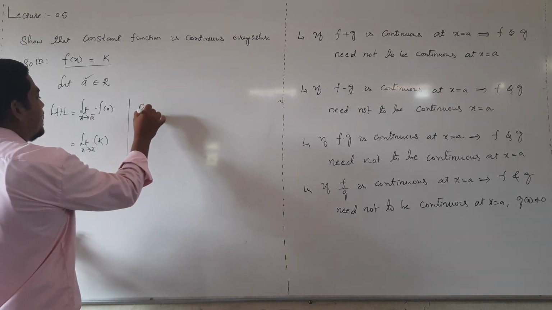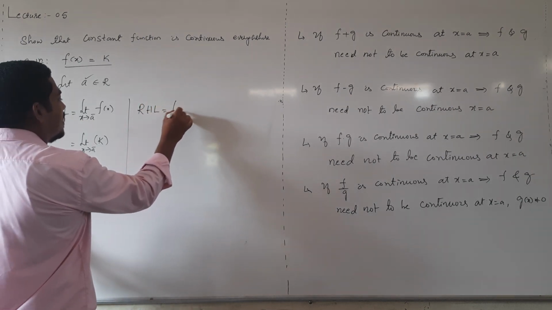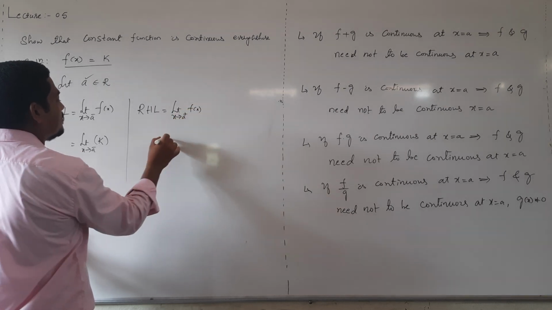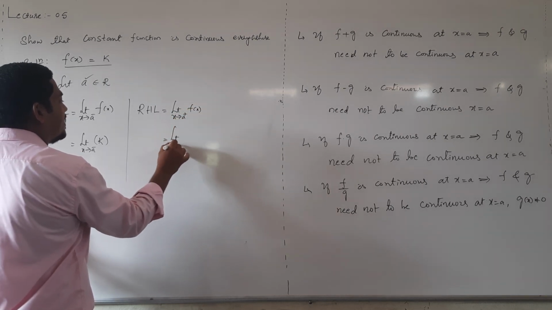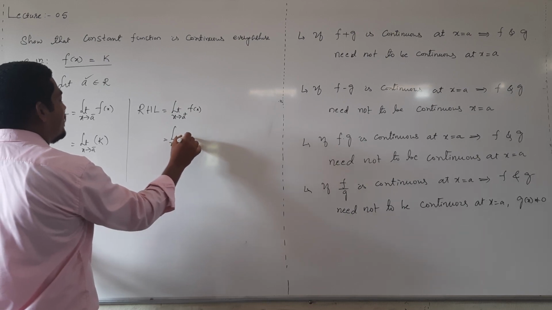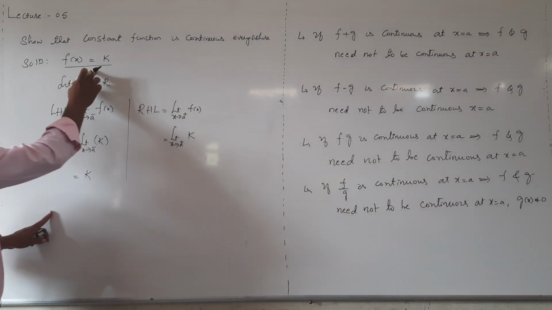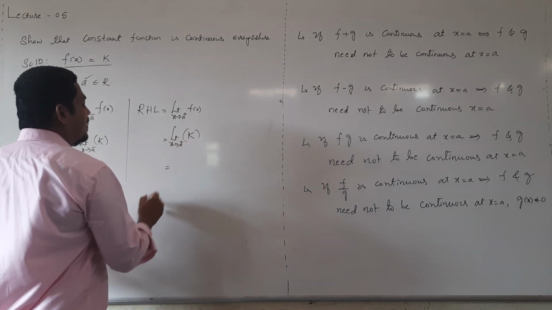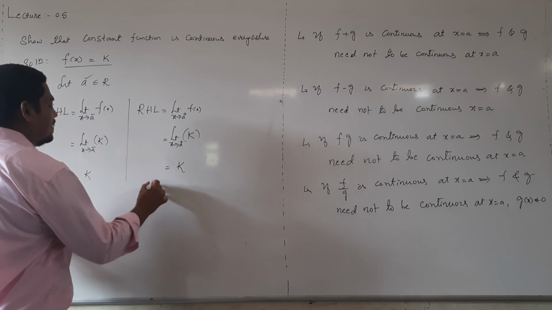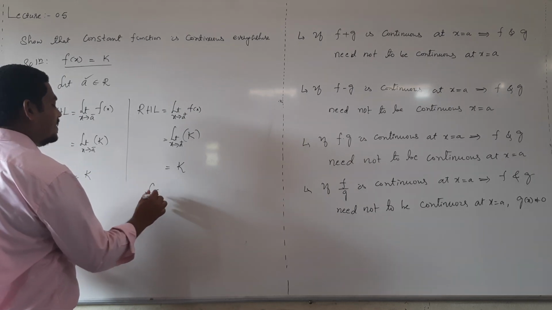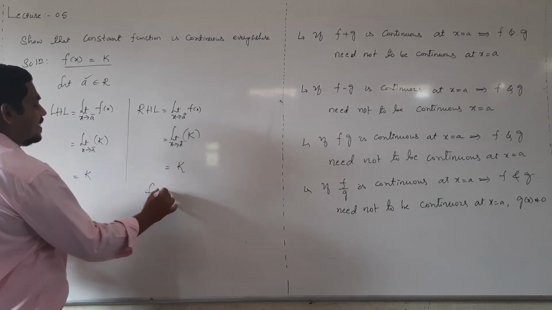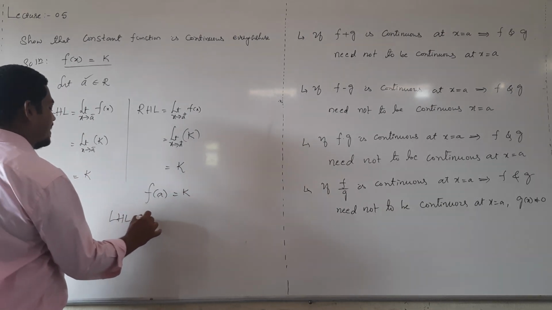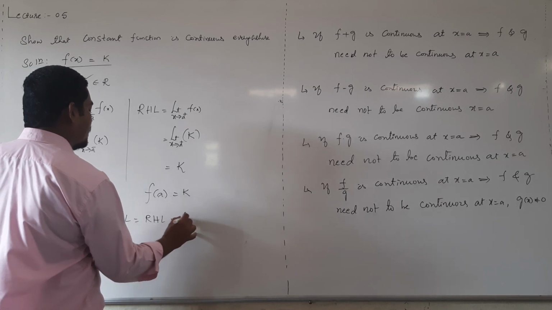Evaluate right hand limit, RHL equal to limit x tending to a plus f of x. What is our f of x? Again for LHL, RHL and functional value it is the same function only, and limit of any constant is a constant. And what is f of a? F of a is also k. Left hand limit equal to right hand limit equal to functional value.